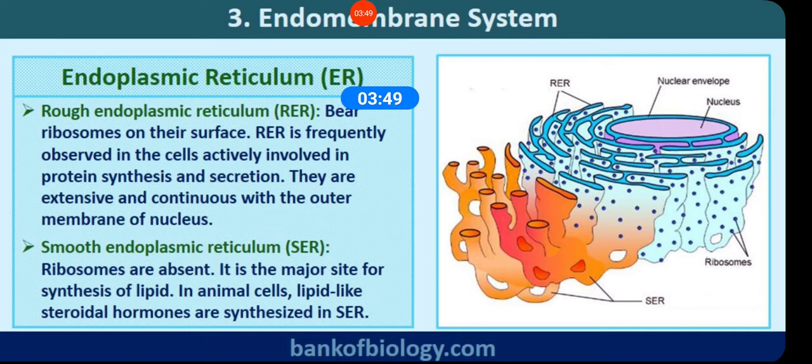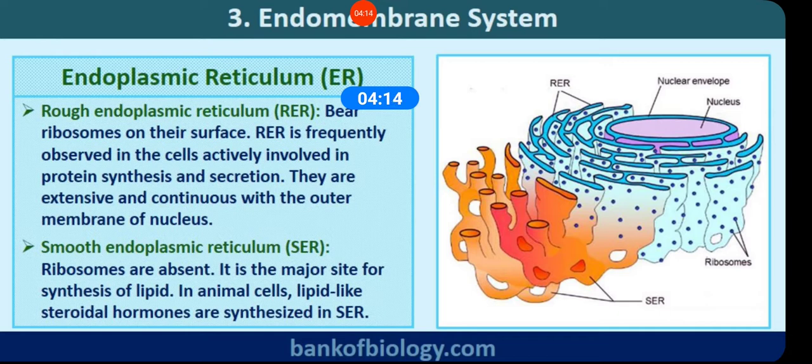One cell is connected to another by the endoplasmic reticulum, so they provide transport of material. They contain a variety of enzymes for metabolic processes, like ATPase and phosphatase enzymes. So they play a very important role in metabolic processes.